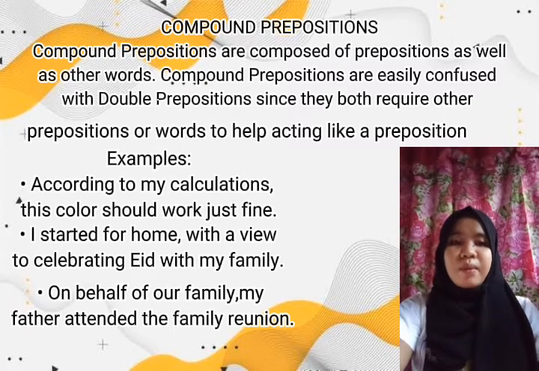Next, we have compound prepositions. Compound prepositions are composed of prepositions as well as other words. Compound prepositions are easily confused with double prepositions since they both require other prepositions or words to help them act like a preposition.